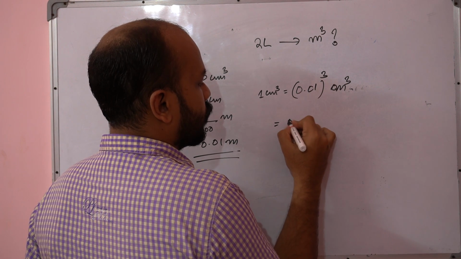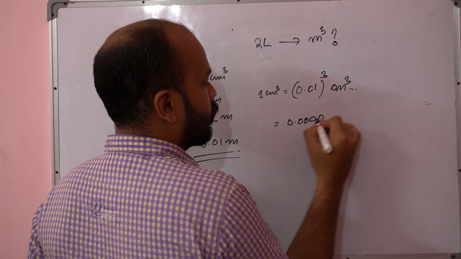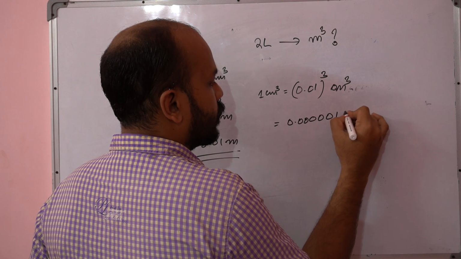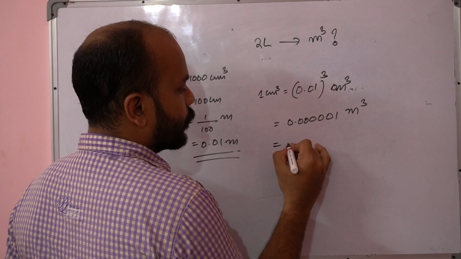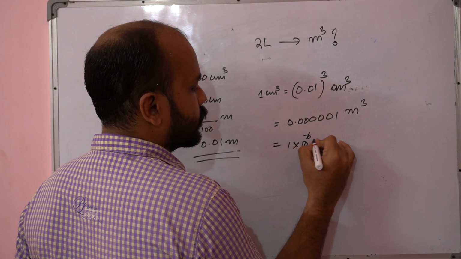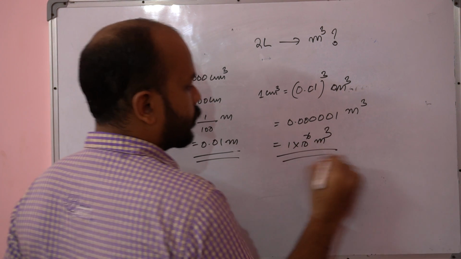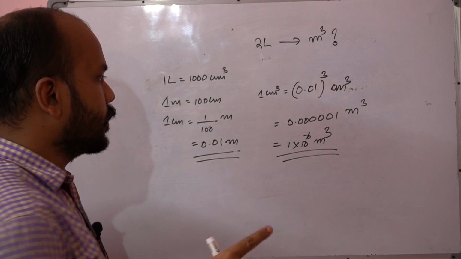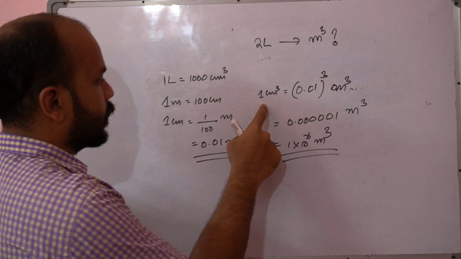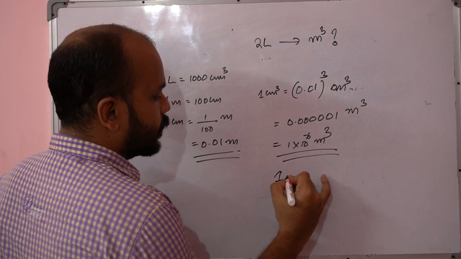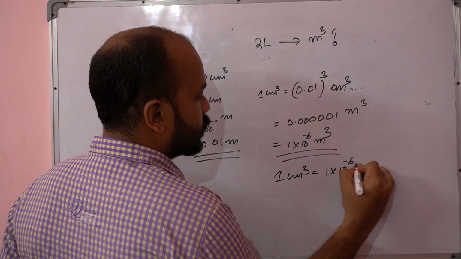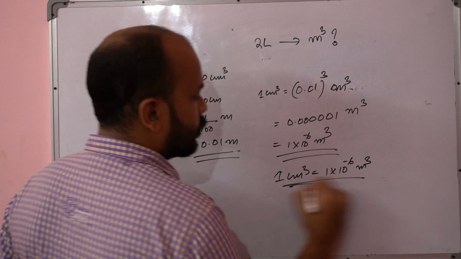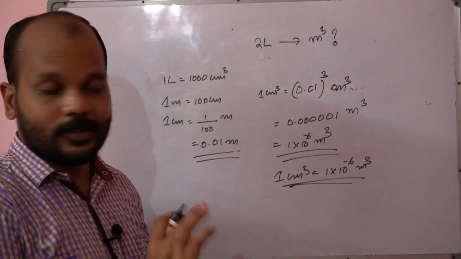So it is going to be 0.000001 meter cube. It is 1 into 10 raised to minus 6 meter cube, right? Now the task is easy, actually. I will rewrite: 1 centimeter cube is going to be 1 into 10 raised to minus 6 meter cube.